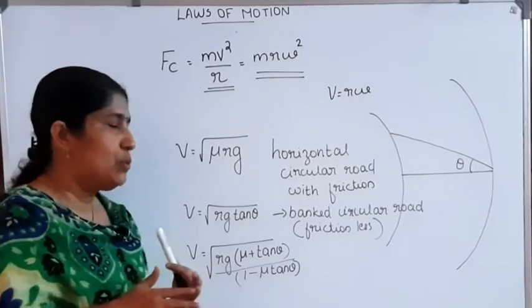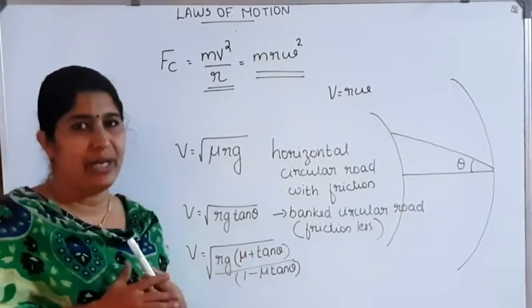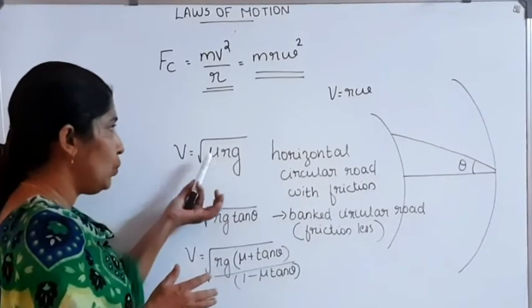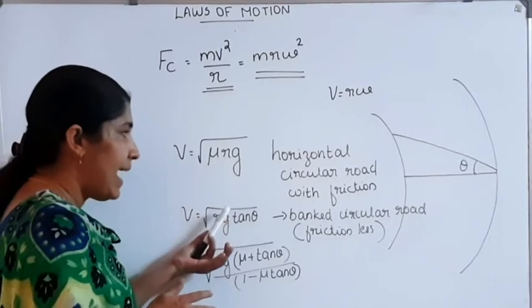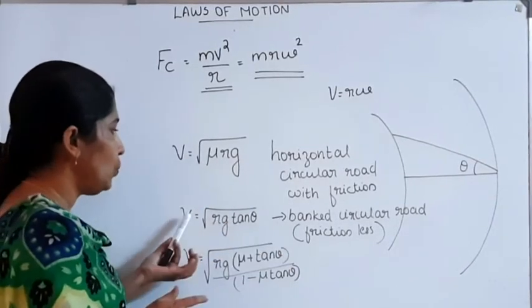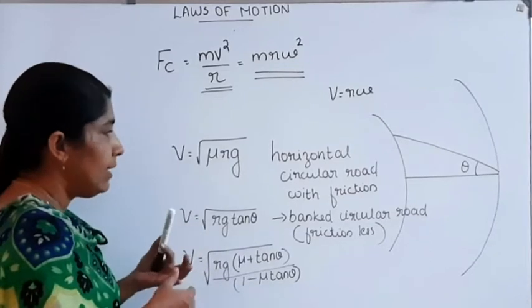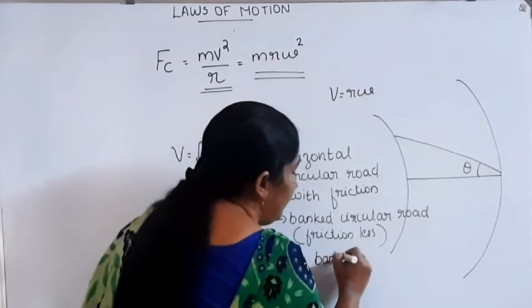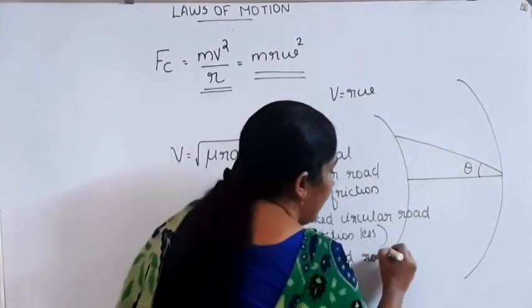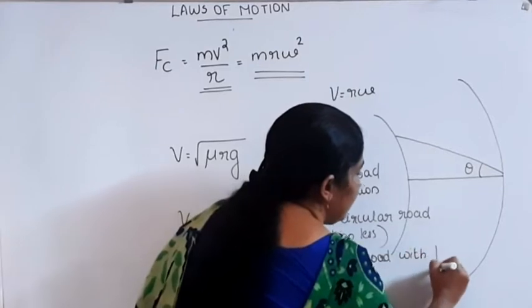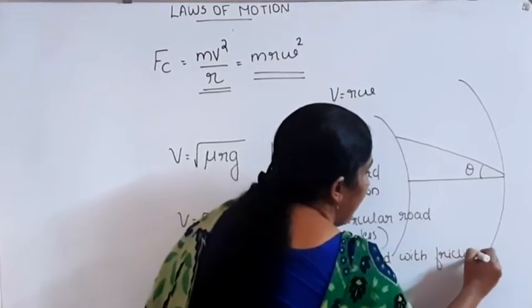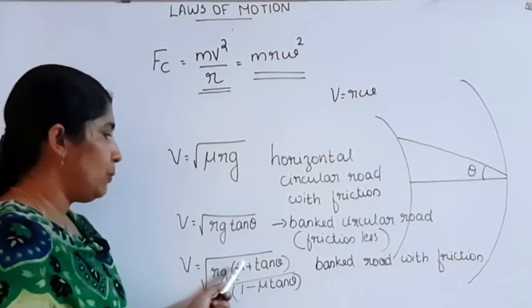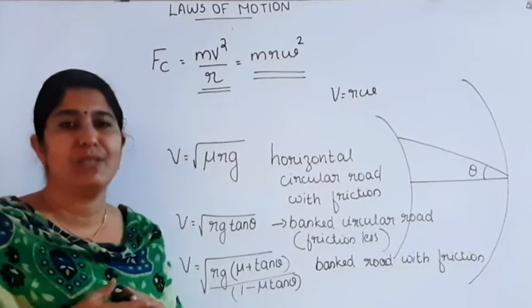These are the equations corresponding to the circular road. In the case of a horizontal circular road with friction, V is equal to root of mu Rg. In the case of a banked road without friction, V is equal to root of Rg tan theta. Then for a banked road with friction, velocity V is equal to root of Rg into mu plus tan theta divided by 1 minus mu tan theta.